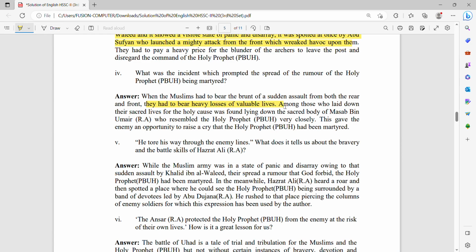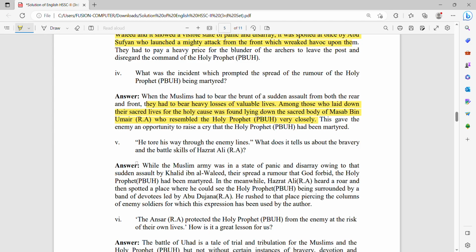Among those who laid down their sacred lives for the holy cause was Musab bin Umair radhiyallahu ta'ala anhu, whose sacred body was found lying down. He resembled the Holy Prophet sallallahu alaihi wasallam very closely. This gave the impression that everybody thought, Nauzubillah, Hazrat Muhammad sallallahu alaihi wasallam had been martyred during the war.